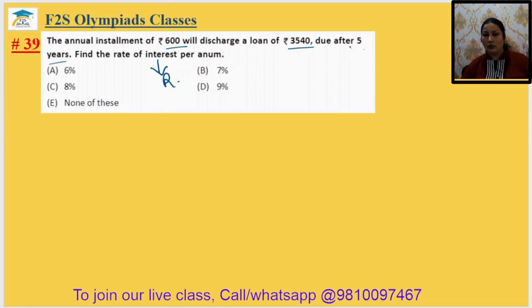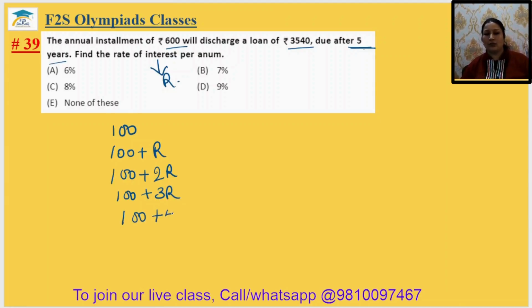तो देखो 5 terms है, तो it means if we just take it as, the first will be your 100, second will be your 100 plus R as per rule which I have already described you, 2R, 100 plus 3R and 100 plus 4R.